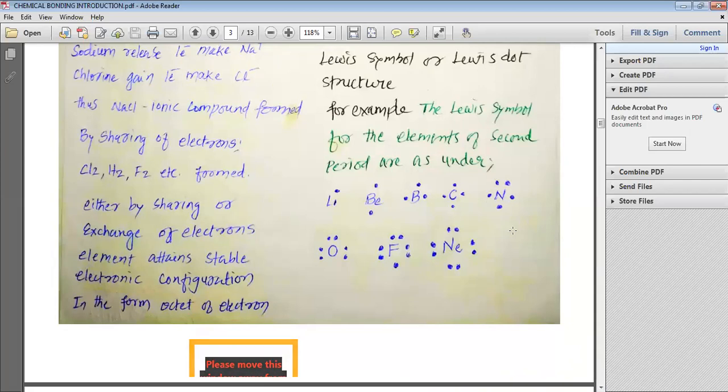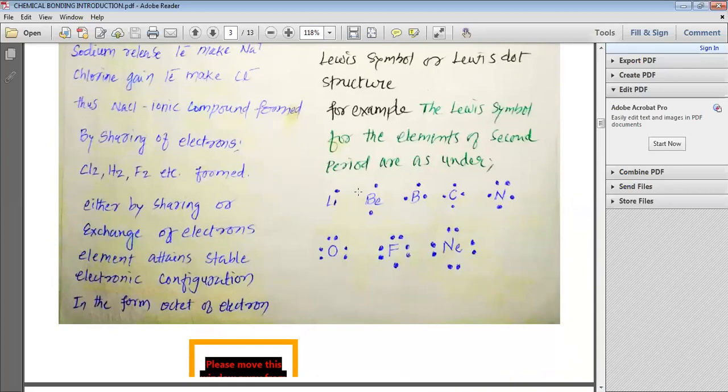Let me try to explain, my dear students, that Lewis found that the core electrons do not participate in the bonding. So it is the valence electrons which really participate. Since only valence electrons participate, he suggested that we should put dots equal to the number of valence electrons present around the kernel. Let us take an example.